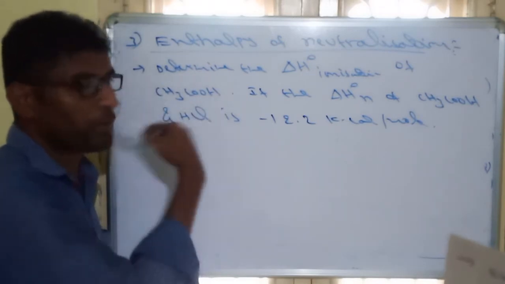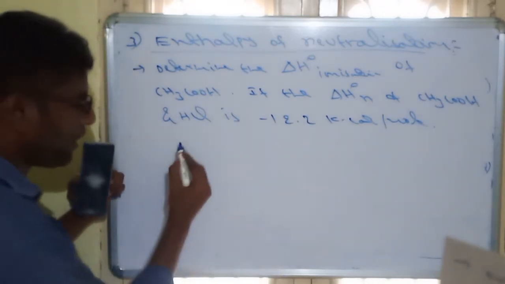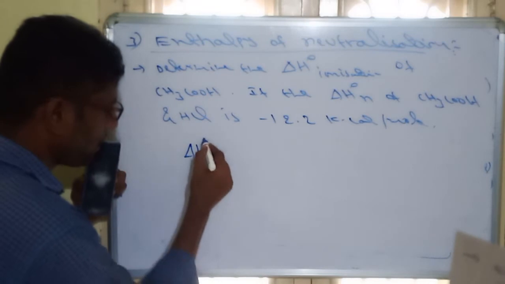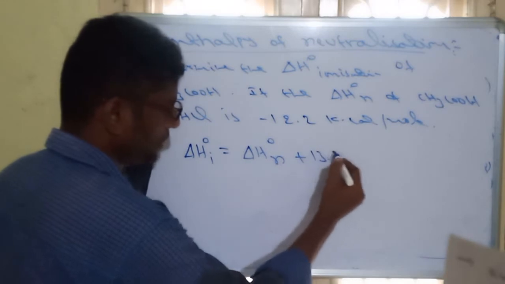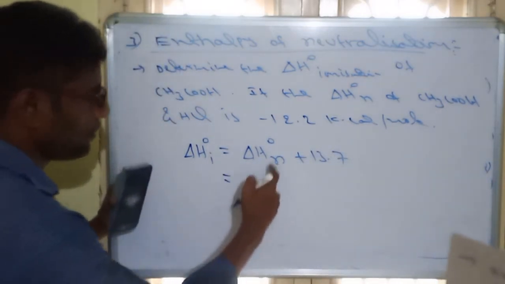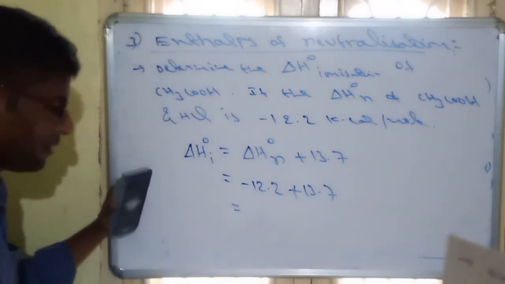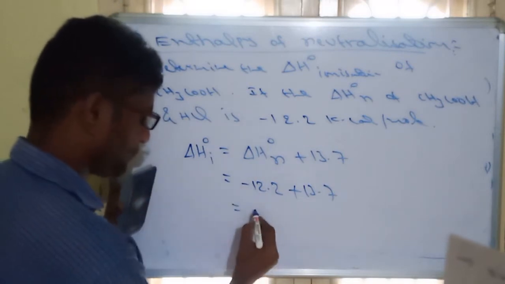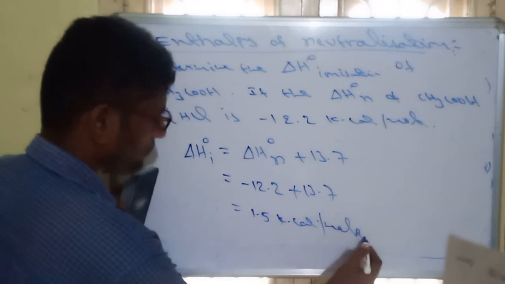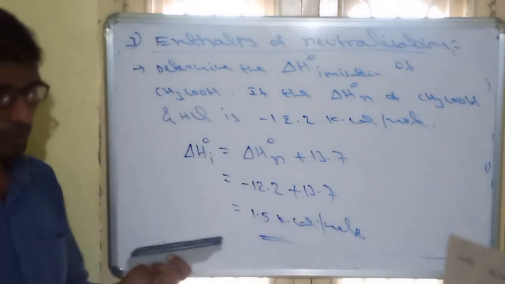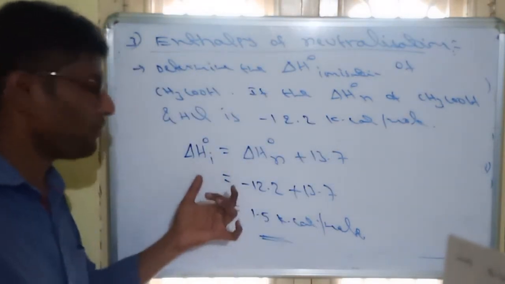So for weak acids or weak bases, some enthalpy of ionization energy is required to dissociate. So the direct formula I have given: enthalpy of ionization is equal to enthalpy of neutralization plus 13.7 kilocalories. So neutralization is given as minus 12.2 plus 13.7. How much value will it be? 1.5 kilocalorie. So this much energy is utilized to dissociate acetic acid. That is called enthalpy of ionization.